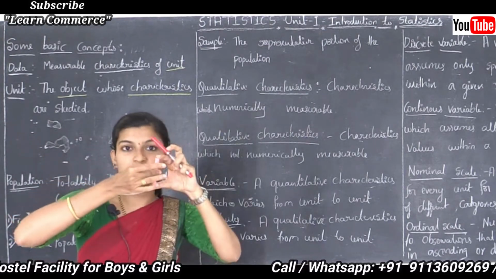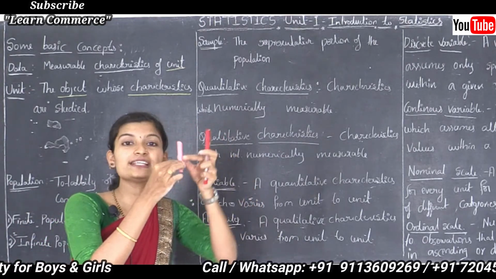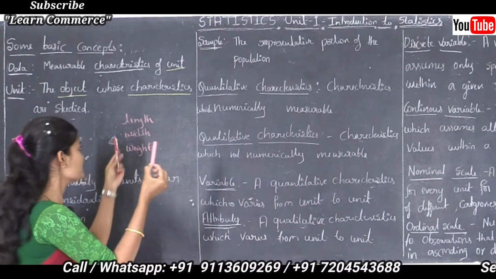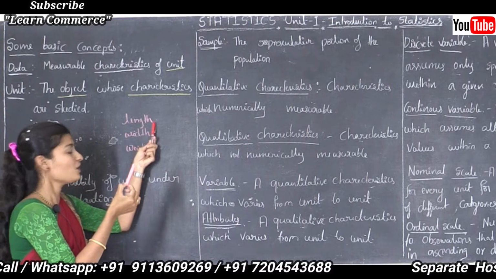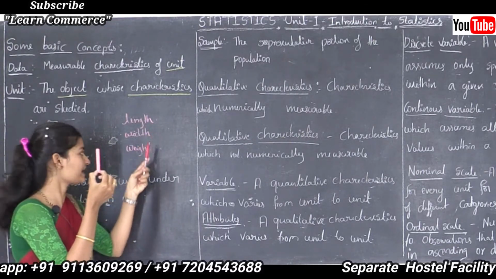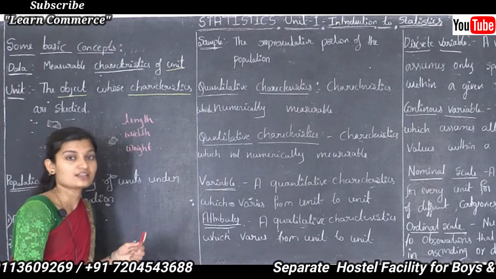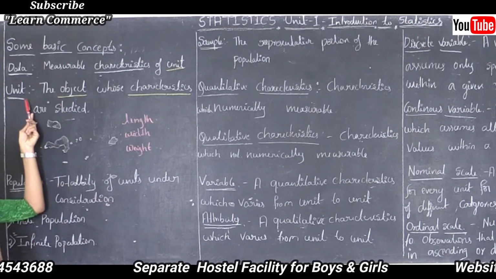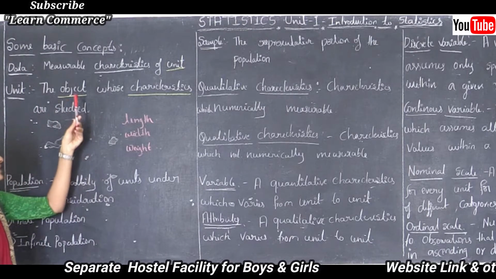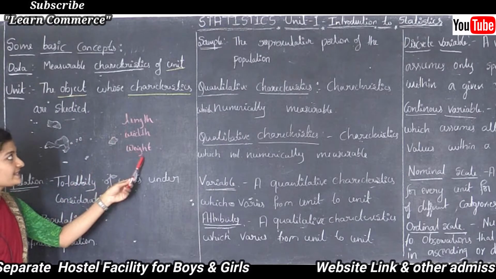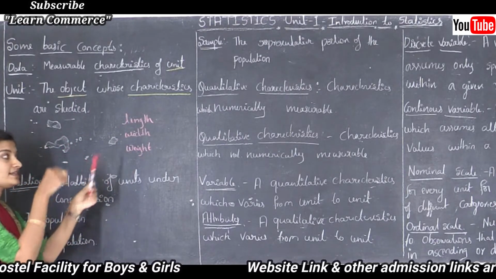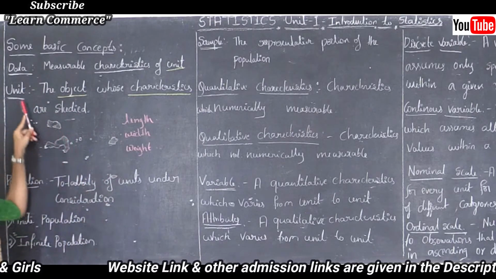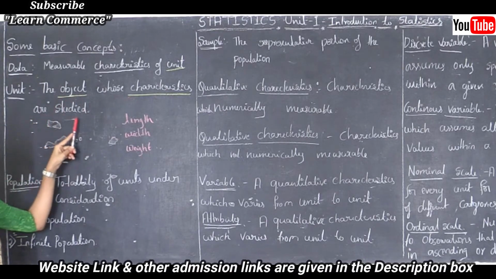Similarly, this is one chalk piece. Here the chalk piece is an object or item. Then what are the characteristics of this object? So here also we can say length is one characteristic, width is also one characteristic and weight is also one characteristic. If we study all the characteristics of this object, then it is a unit. Similarly, as I said first, here the object is the pen. These are the characteristics of this pen. If I study these characteristics of this object, then it is a unit. So here the pen is one unit. So unit is the object whose characteristics are studied.